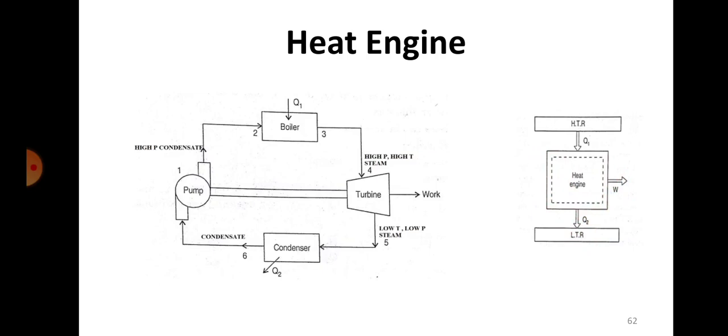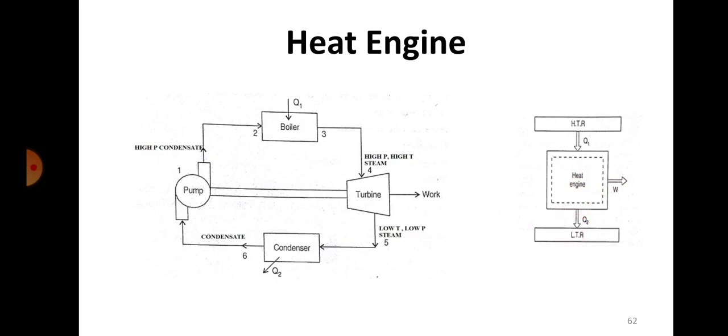It accepts heat from the high temperature reservoir, uses that heat, produces work and gives it out to the surroundings, and whatever portion of the heat has not been converted into work will be given to the lower temperature reservoir. So you can see here Q1 is the amount of heat that it receives. It converts some amount of that heat into W, that is work, and the rest will be transferred to the low temperature region.